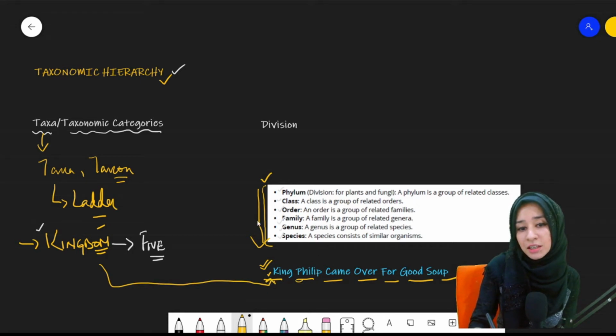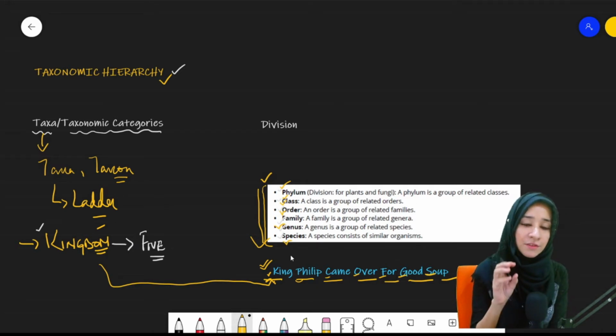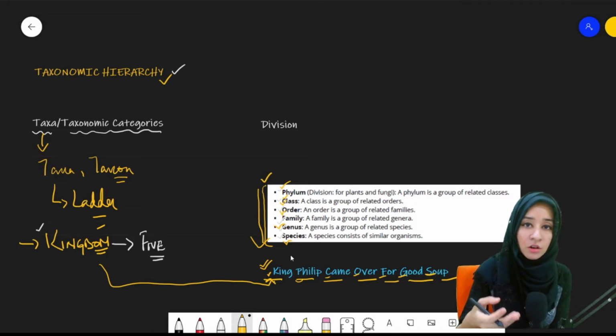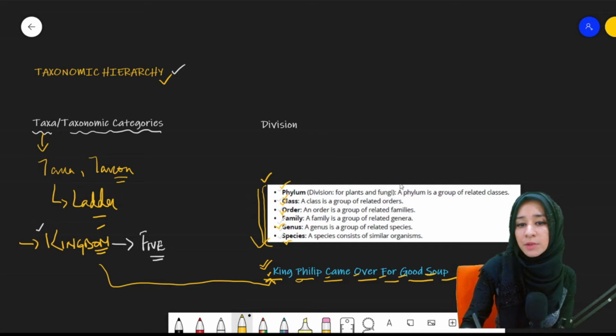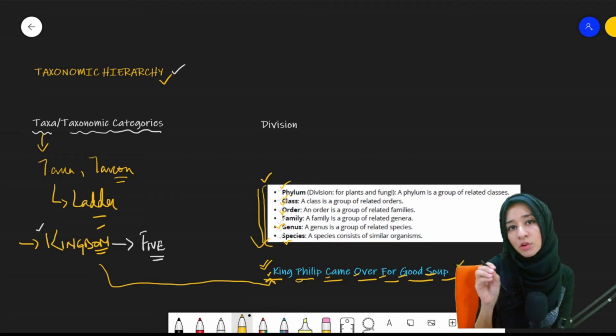P stands for phylum. C stands for class. O stands for order. F stands for family. G stands for genus. S stands for species. So if it is difficult to remember the order, just remember this line. You can note it down: King Philip came over for good soup. Now it will be easy for you to remember the order.